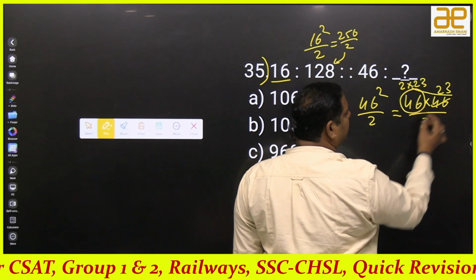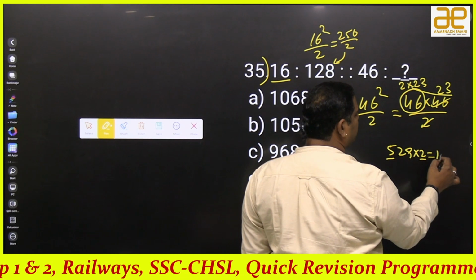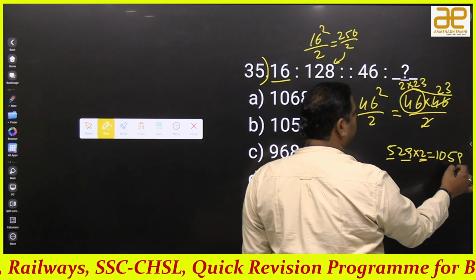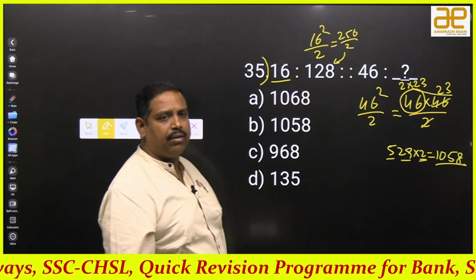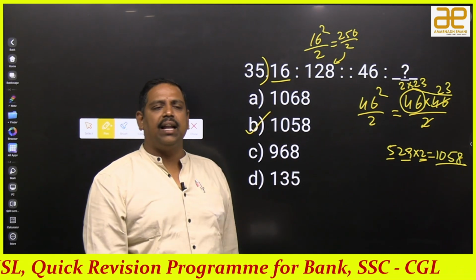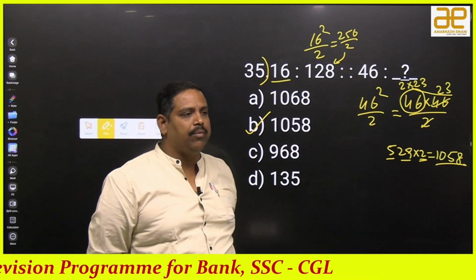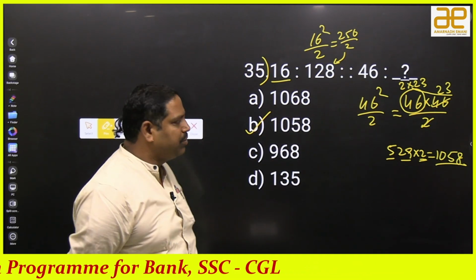23 into 23 means 23 square, 529 into 2. So 500 2s are 1000, 29 2s are 58. So answer is 1058. B. Even the calculation you should do in the best way. But only if you are good at 23 square. Let's go for the next one.